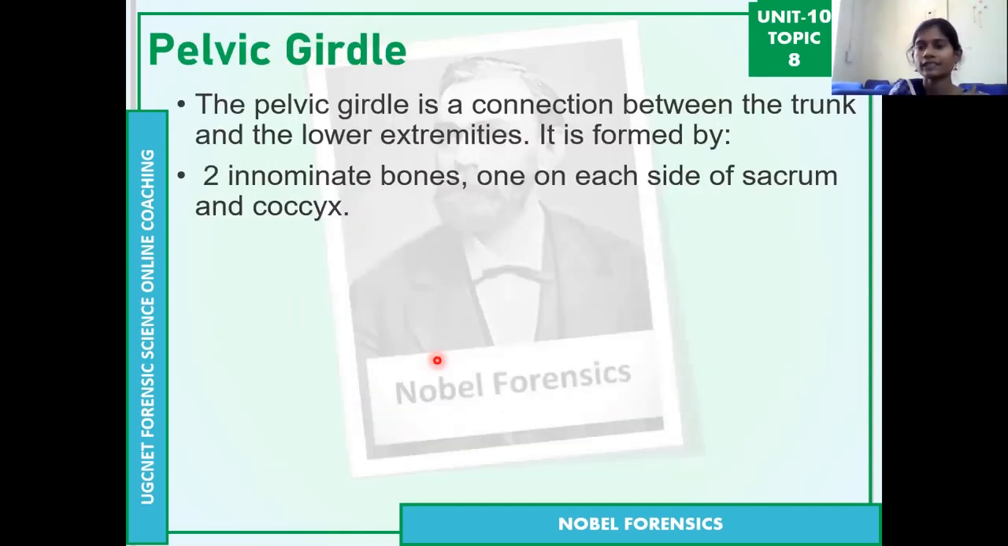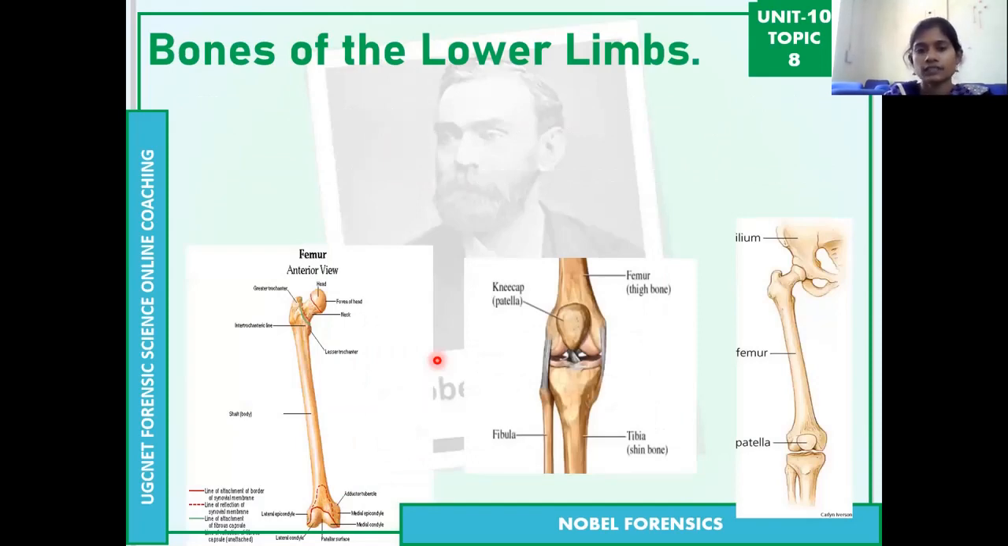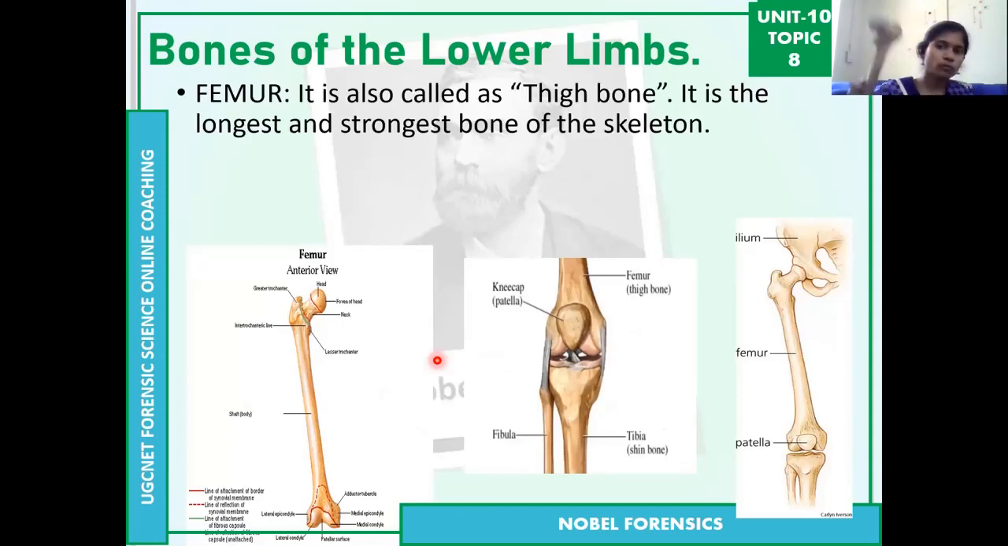So this is about the pelvic girdle. There are many things in the pelvic girdle, but here there is no need for that because there are only two bones, that is enough. Then coming to the lower limb bones, the leg bones. The femur bone, this is the femur bone. This is the longest and strongest bone in the body. See how long it is. This is the longest bone.